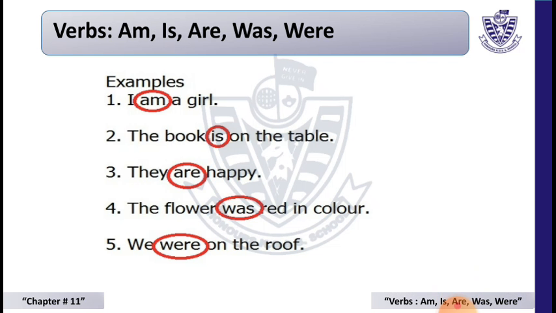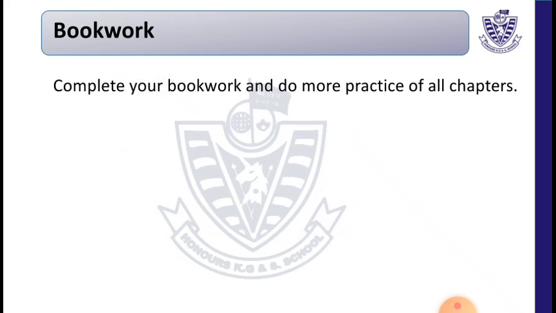You can see in these examples: I am a girl. Here am is circled, which means am is a verb. The boy is on the table. The book is on the table. Here is is a verb. They are happy. The flowers were red in color. We were on the roof. Here am, is, are, was, were, these are all verbs which are used for present and past tenses.